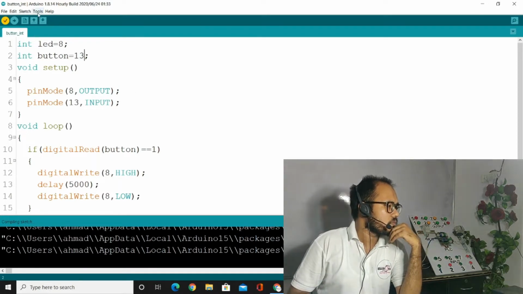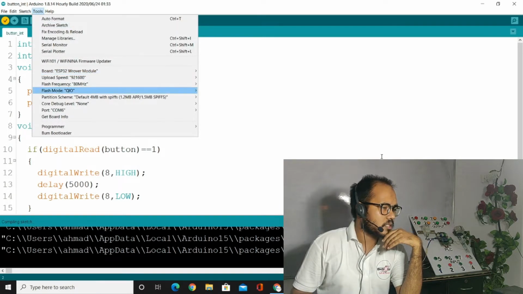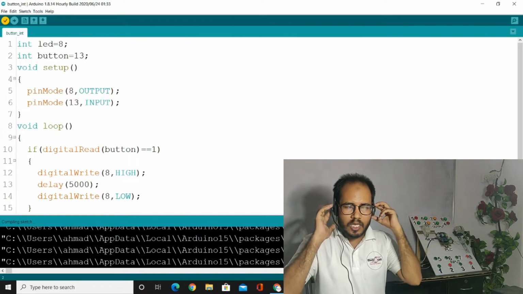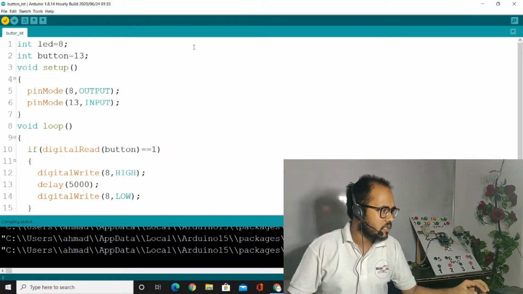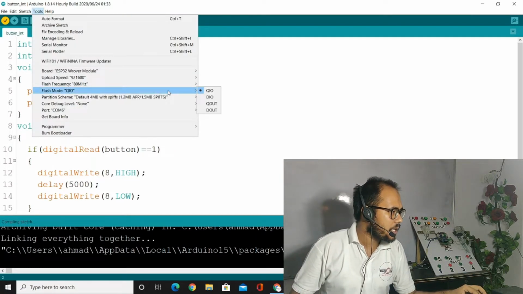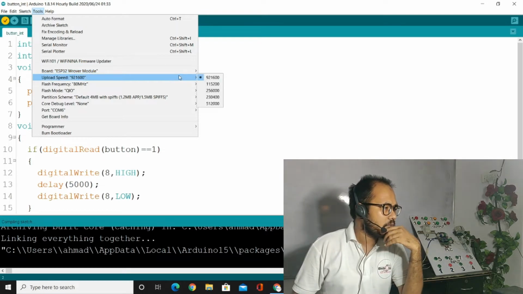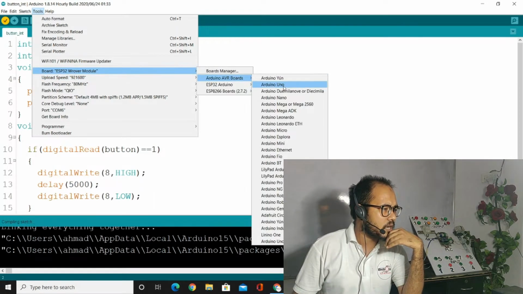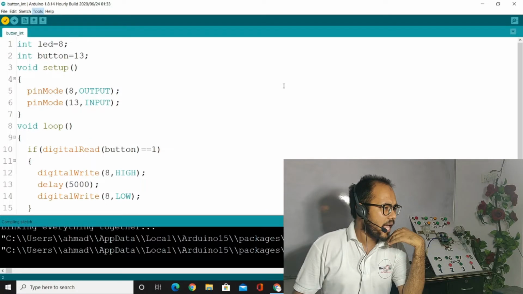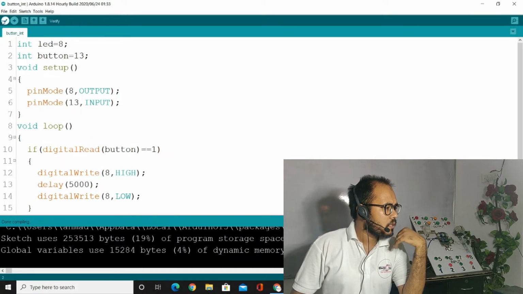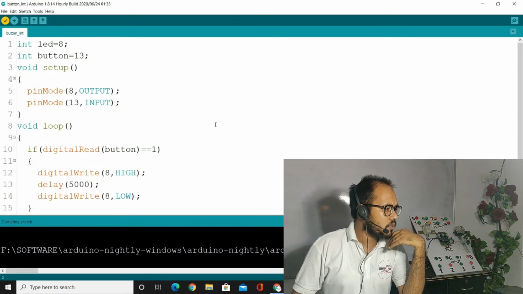Oh, we have to choose here. It is taking time because we were working on ESP32, and we have to select the code. First you have to select the port and select the board. If you go to select the port, you will see Arduino Uno. Select the board, as well as the port for uploading the program. So you should just check it out.